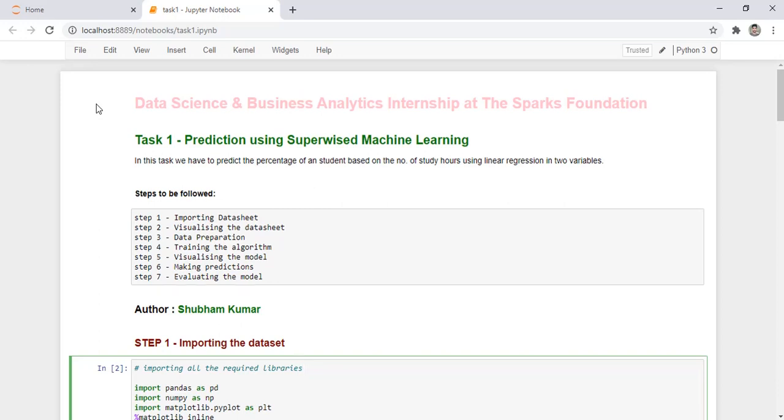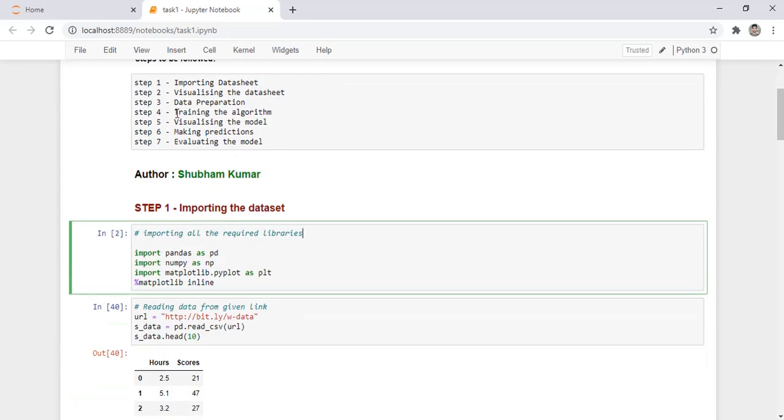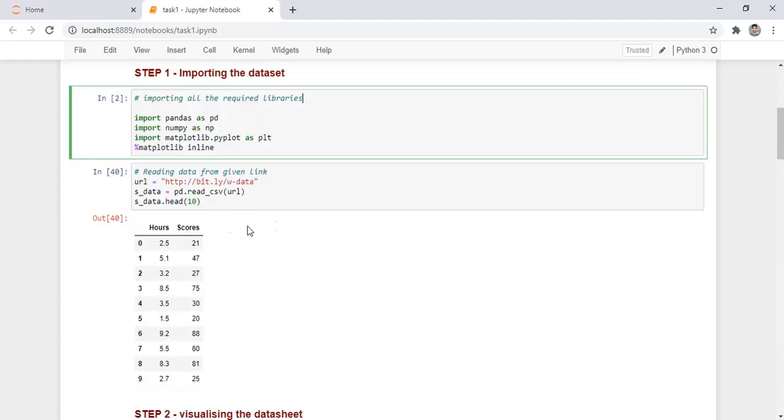Foundation. Our first task is to predict the percentage score of students on the basis of hours studied by them. So we are following some steps to complete this task. Our first step is to import the dataset. So we will be importing all the required libraries for this task like NumPy, Pandas, Matplotlib, and so on. So we are reading data from the remote link which was given earlier.